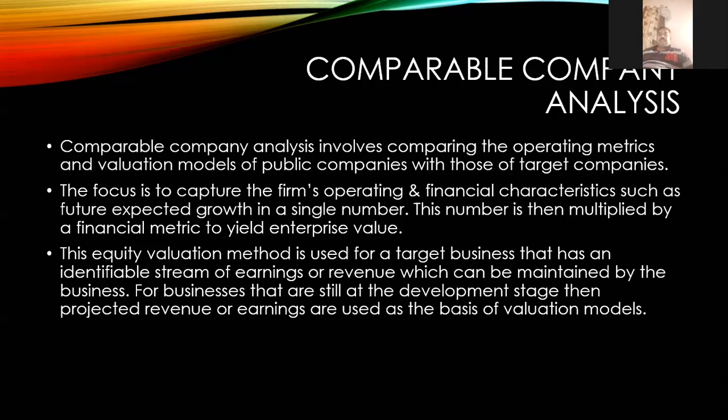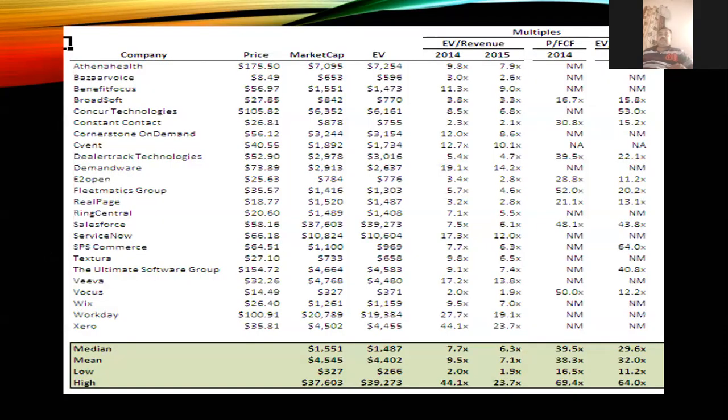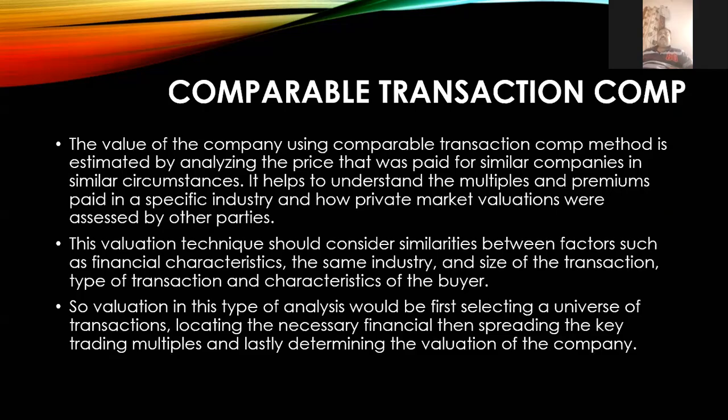Okay. Next, third model, comparable transaction model. Here, in the comparable transaction model, the previous one compared companies to companies. It may be any different public company with the private targeted company, but here you are comparing transactions of a similar nature. So in this model, the company uses this equity valuation method by analyzing the price that was paid by similar companies.